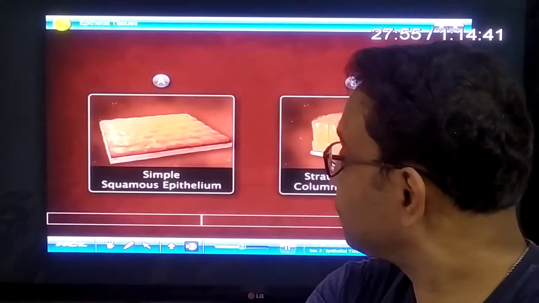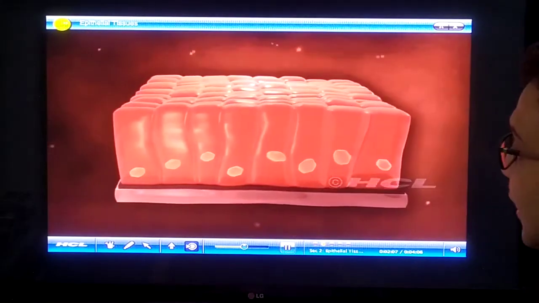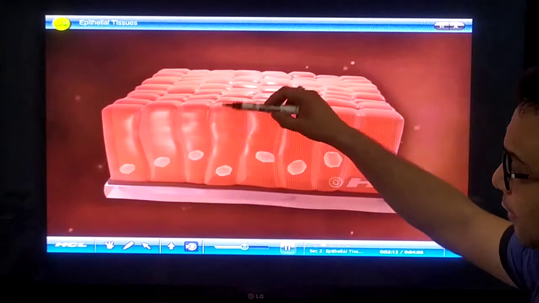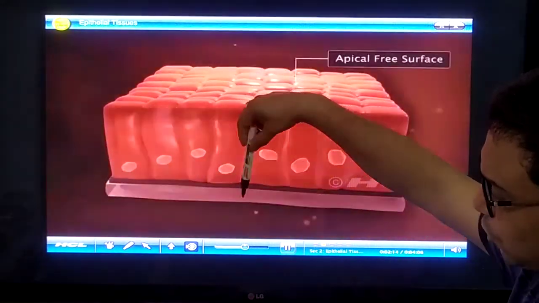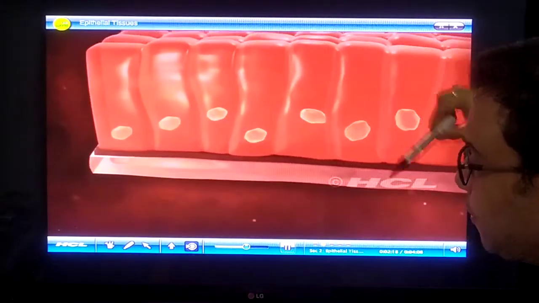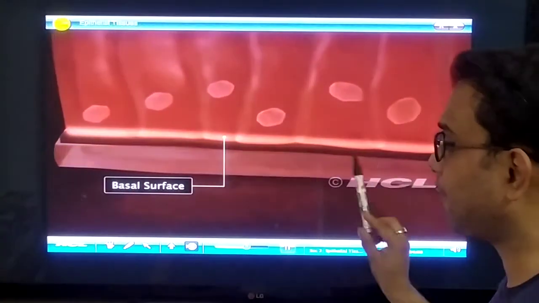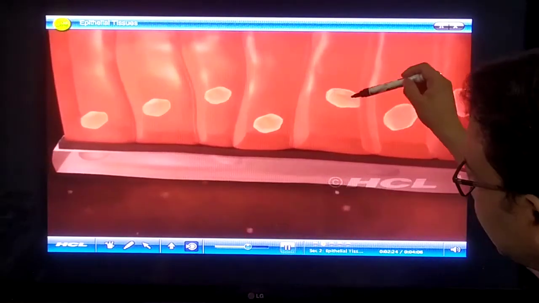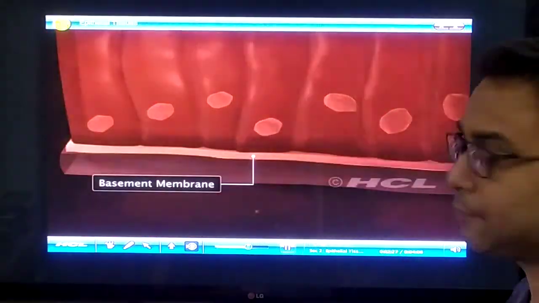Next one. When we discuss the characteristic features of the epithelial tissue, you observe that the cells are arranged on a basement membrane. This is the basement membrane or basal surface, this is the cell, and this is the nucleus of the cell.